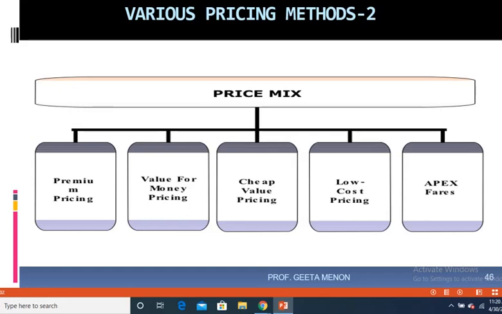Their brand is associated only with premium shirts. So they only sell those kind of shirts, and people who can afford that much price, they go and purchase those shirts. And you have other companies which offer shirts for low cost or cheap value and so on.